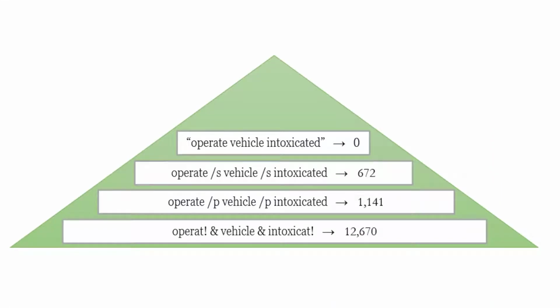Okay, so I just put the numbers into this graphic here just so you can see how when you use the quotation marks, that's the narrowest. So I like to start somewhere in the middle with my searches. I'll do a /S or /P kind of search, and that's usually kind of right in the sweet spot. If you don't find anything there, you can broaden out by using the ampersand and the root expander. Or if you're getting too much, you can narrow down to quotation marks.